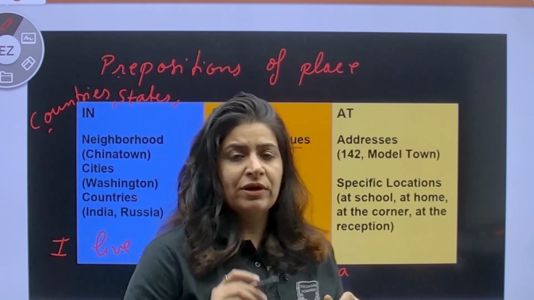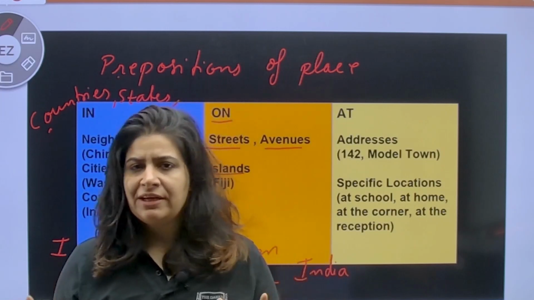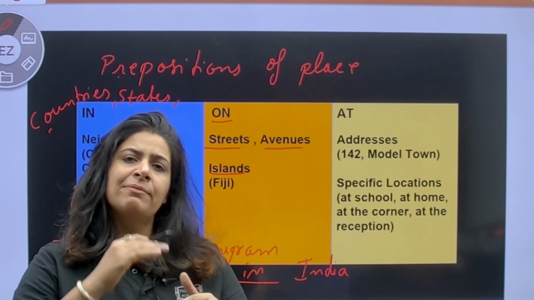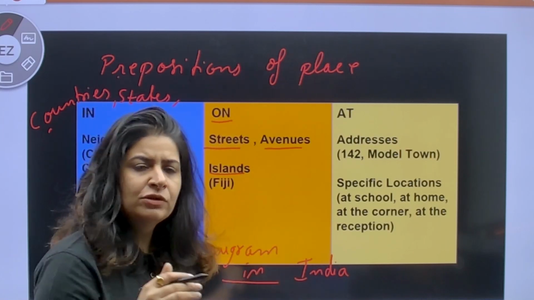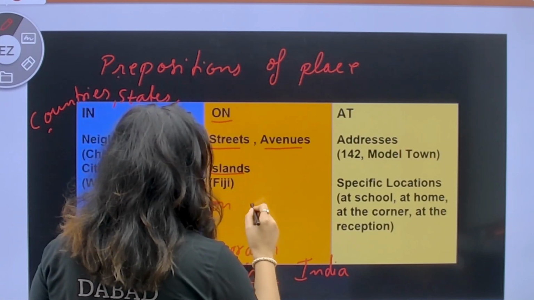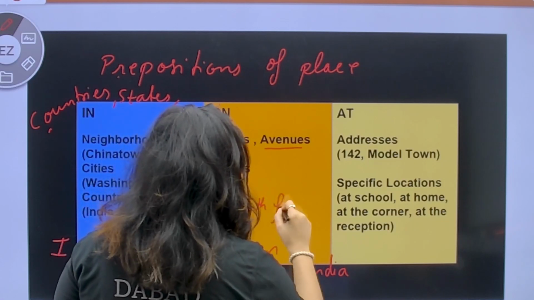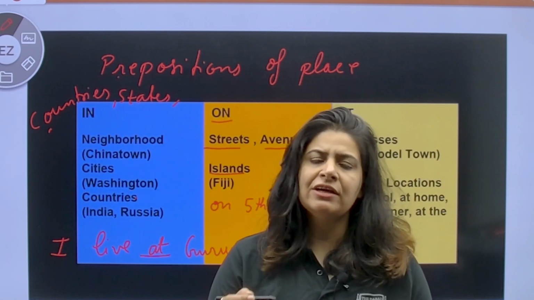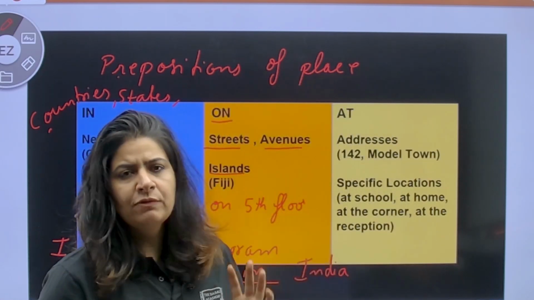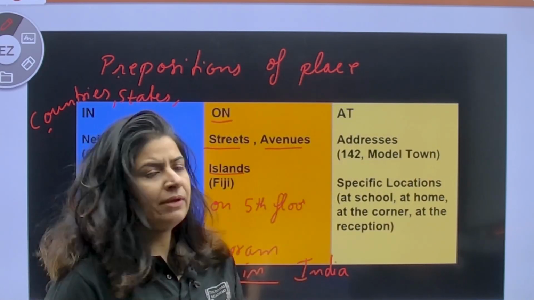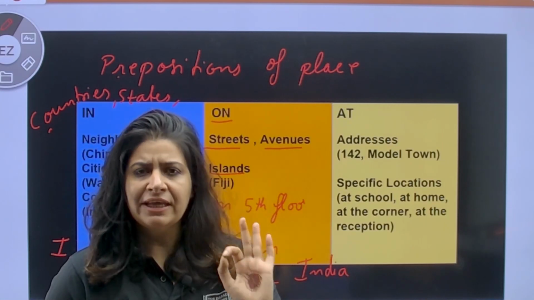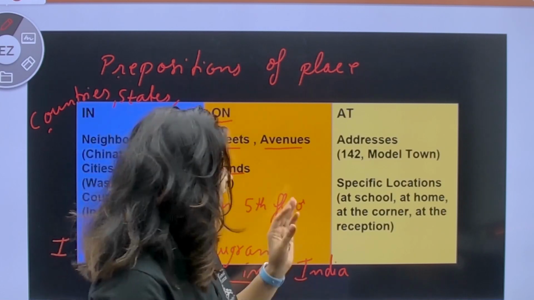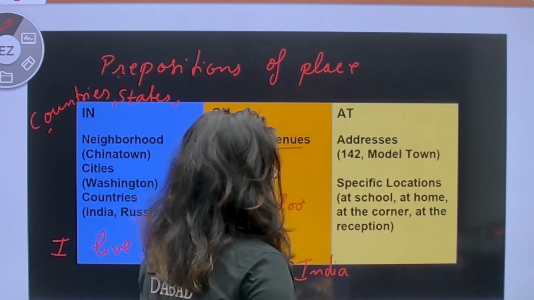Then comes the at. Okay, on also comes in another case. If you live in a society, what will you say? I live in a society, right? But in a society you have floors. So for floors, you always specify on 5th floor, or whichever floor you want to mention. On first floor, on second floor, on third floor, whichever floor it is. For floor we have to use on. Then comes at. At refers to the very specific address. We use at for our address. If I live at an address, like over here, 122 Model Town.